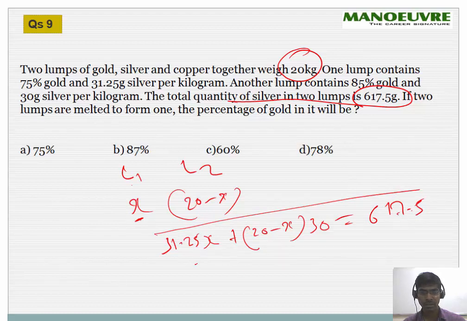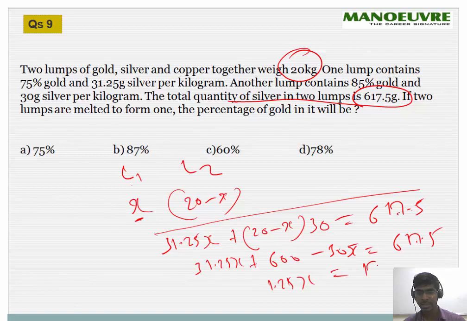So if I solve this, 31.25x plus 600 minus 30x is equal to 617.5. So this will give me 1.25x, and this will give me 17.5. So x will be nothing but 17.5 upon 1.25.